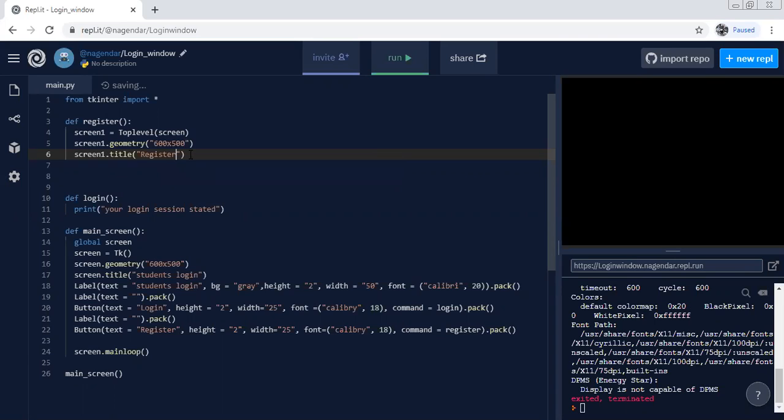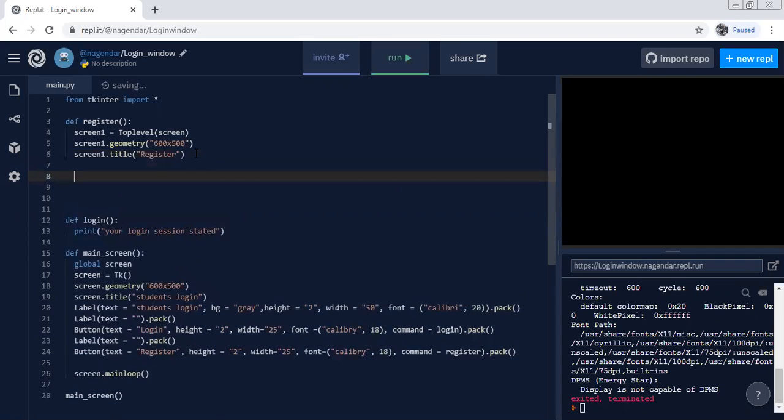Right, register. Okay, so now these things are done. Next, what we need to do, same, is the labeling. So label text. It is not that complex actually. Text, what we generally write here, text, then register.